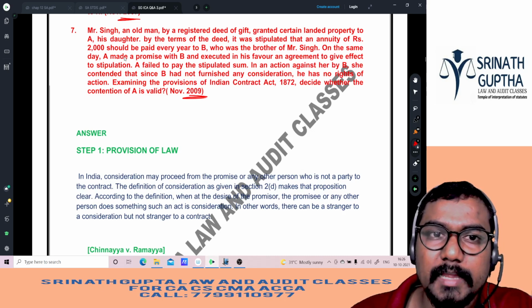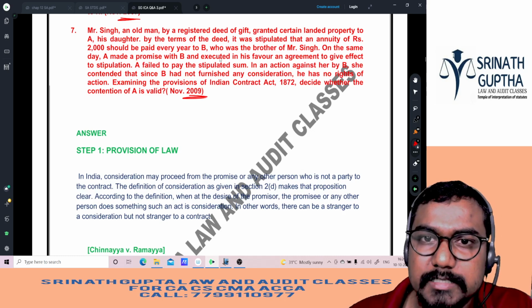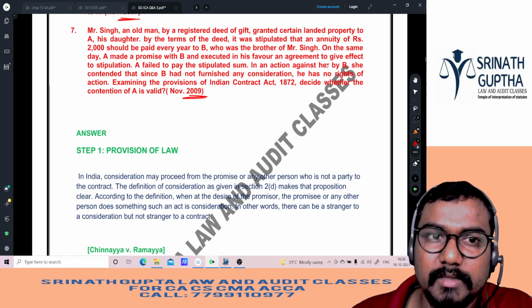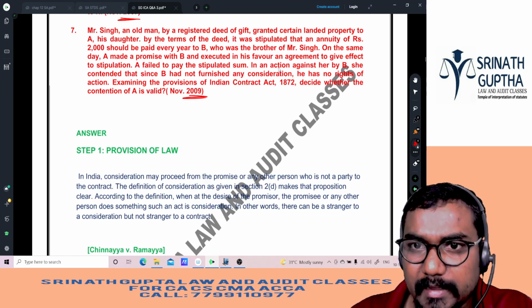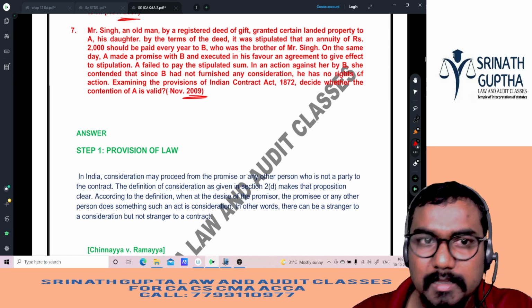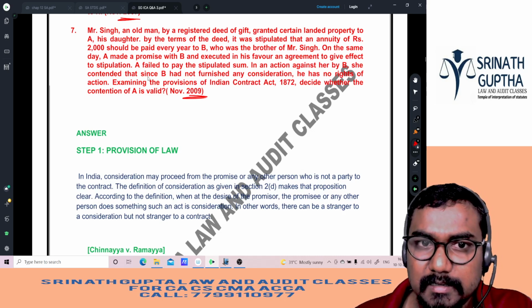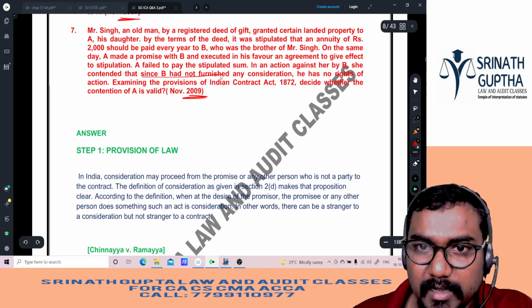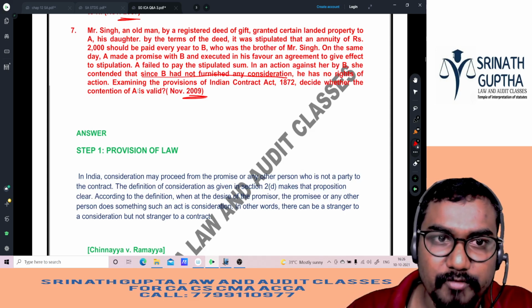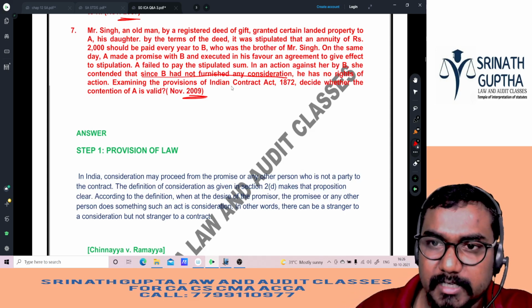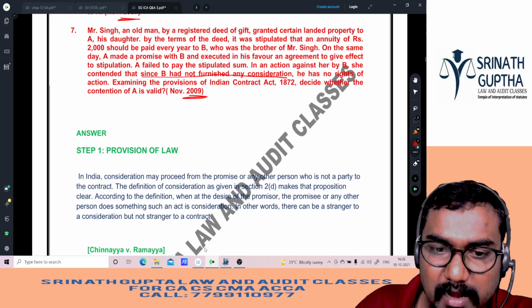On the same day, A made a promise with B and executed in his favor an agreement to give effect to the stipulation. A failed to pay the stipulated sum. In an action against her by B, she contended that since B had not furnished any consideration, he has no right of action. Examine with the provisions of the Indian Contract Act and decide whether the contention of A is valid or not.